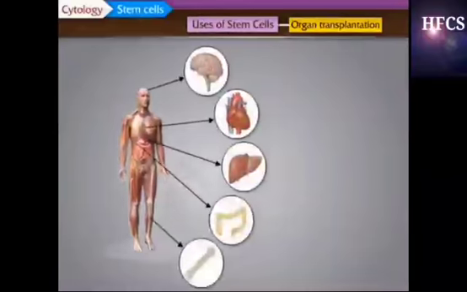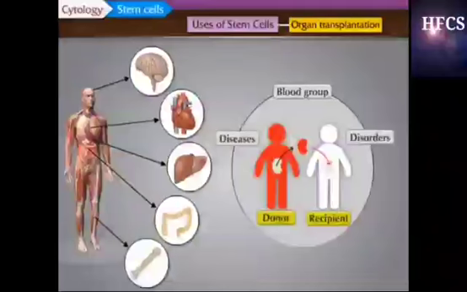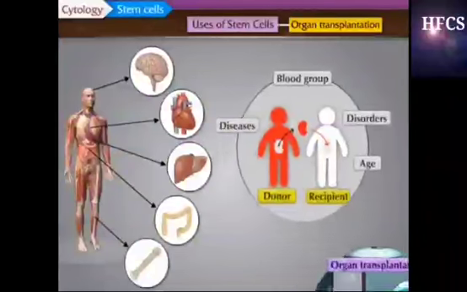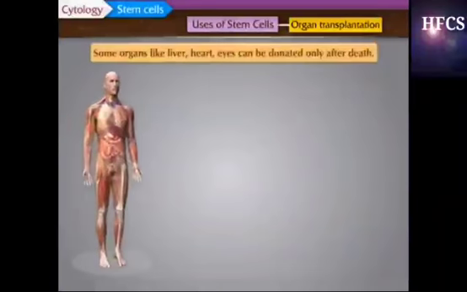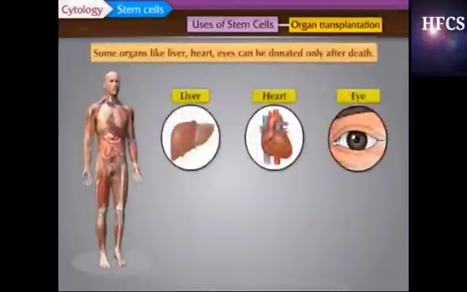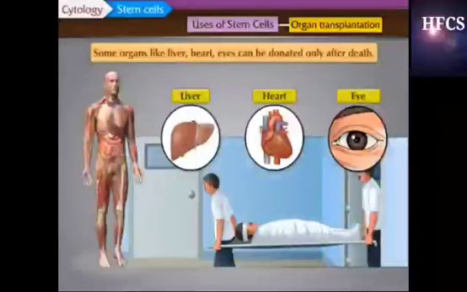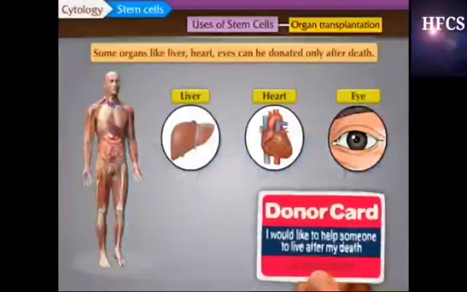Various factors like blood group, diseases, disorder, age, etc. of the donor and recipient need to be paid attention to during transplantation. Organs like liver, heart, eyes can be donated after death only. This has led to the emergence of concepts like posthumous donation of body and organs.